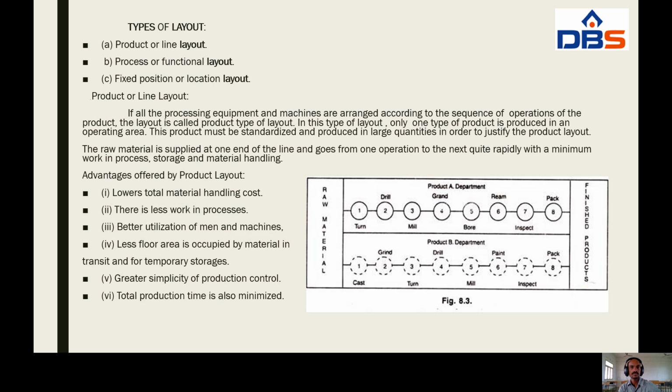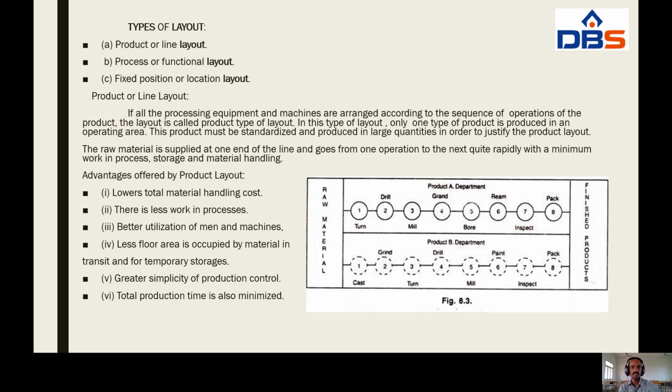And the next one, types of layout. Here, layout types are classified into three categories. First one, product or line layout.